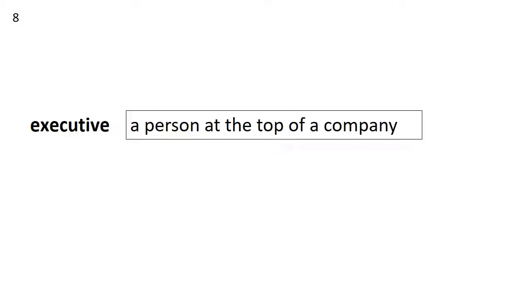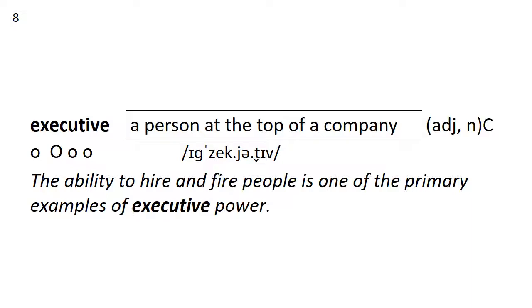Number 8 is executive. Executive is simply a person at the top of a company. It can be an adjective or a noun. How many syllables? Executive. 4. Stress is on the second syllable. The ability to hire and fire people is one of the primary examples of executive power. So, if you are the CEO of a company, you have this power. That is an example of your executive power.